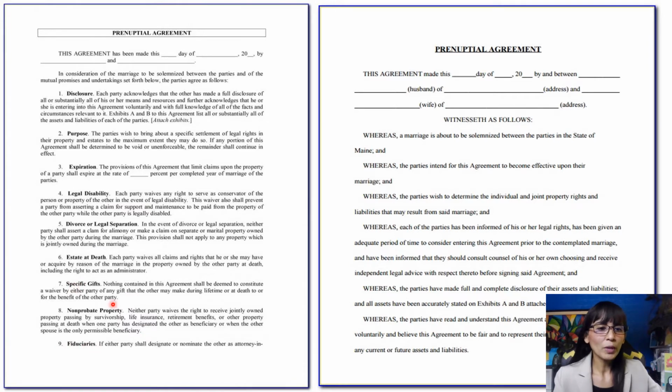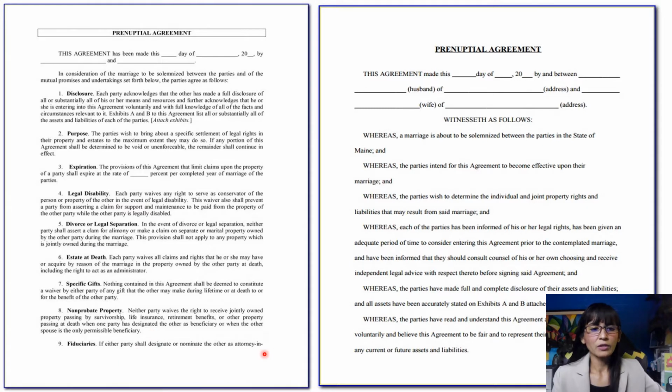And then non-probate property: neither party waives the right to receive jointly owned property passing by survivorship, life insurance, retirement benefits, and other property passing at death when one party has designated the other as beneficiary, or when the other spouse is the only permissible beneficiary. So this means that they only receive what was due them based off of their inheritance from each other, the benefits that either will get from the other upon death of one spouse.